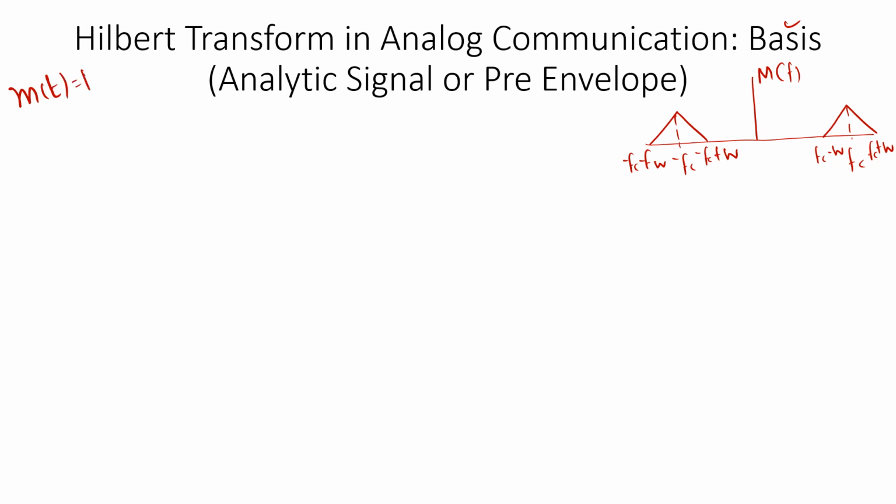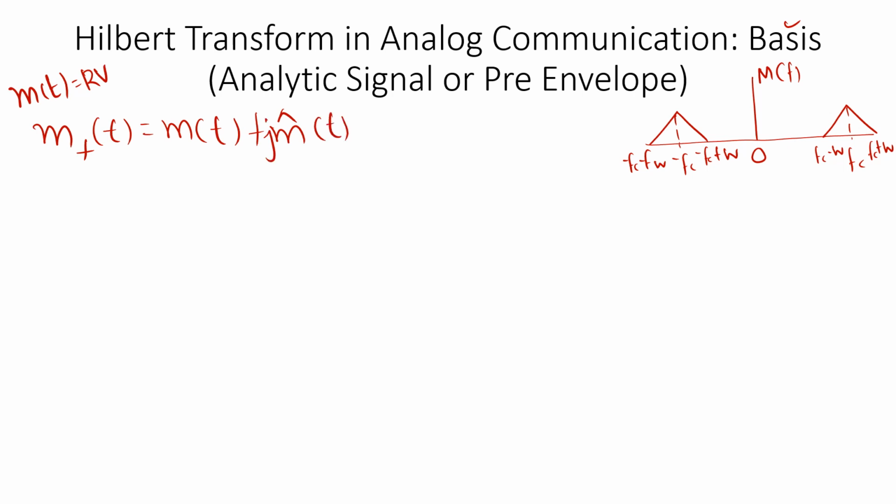As m of t is real valued, the spectrum will be symmetric about f equal to 0. We have already discussed it before, so I request you to see some of the initial videos. So m of t is a real valued function in time, so its spectrum will be symmetric about f equal to 0. Now we have defined m plus of t, the positive pre-envelope, equal to m of t plus j times m cap of t.